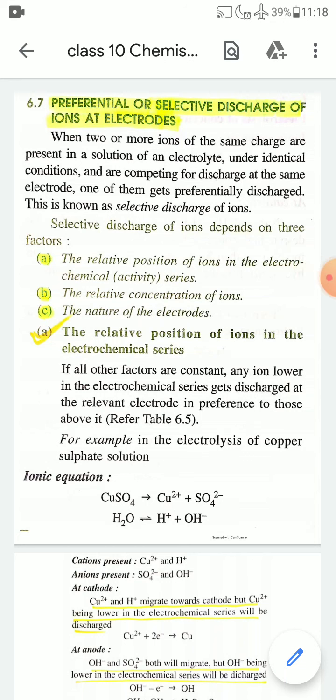Today I am going to discuss preferential or selective discharge of ions at electrodes during electrolysis. In the last video I discussed the electrochemical series, and I told that during electrolysis, when you are passing electric current through an electrolytic solution, two different ions will discharge at two different electrodes.